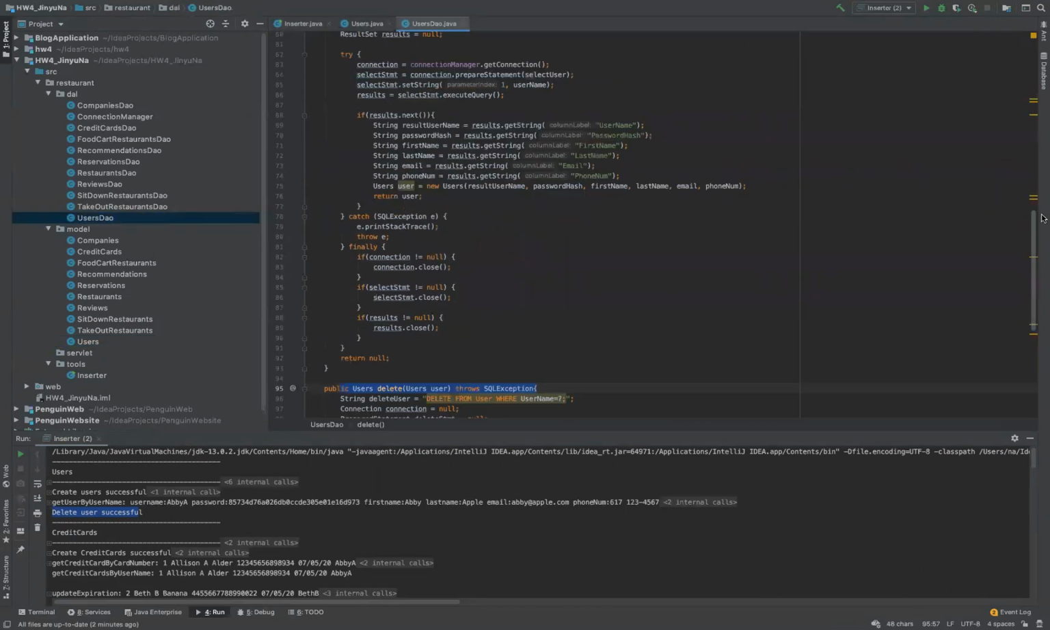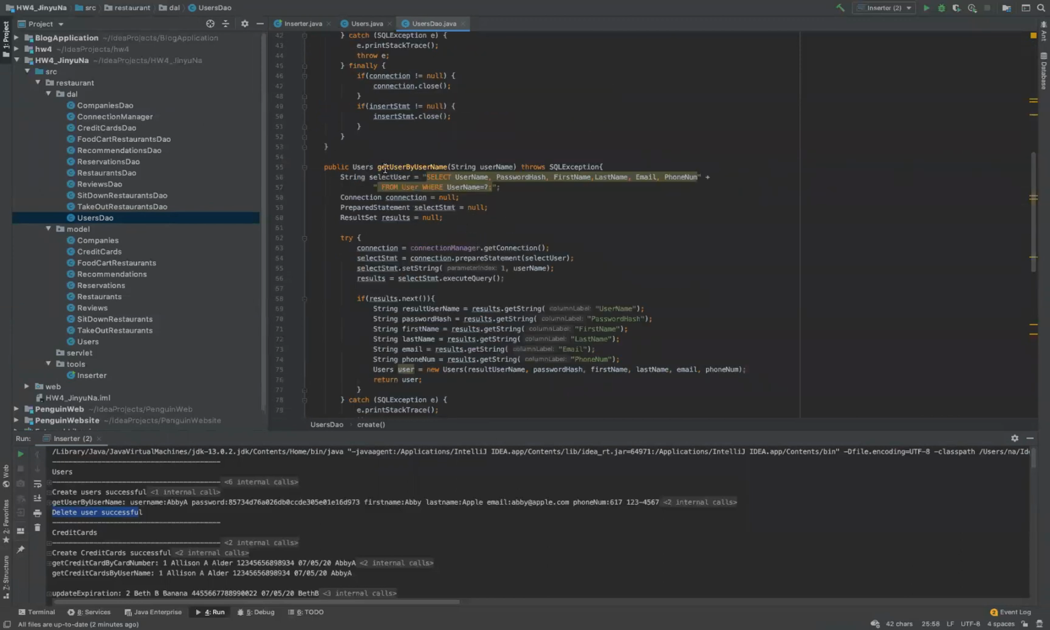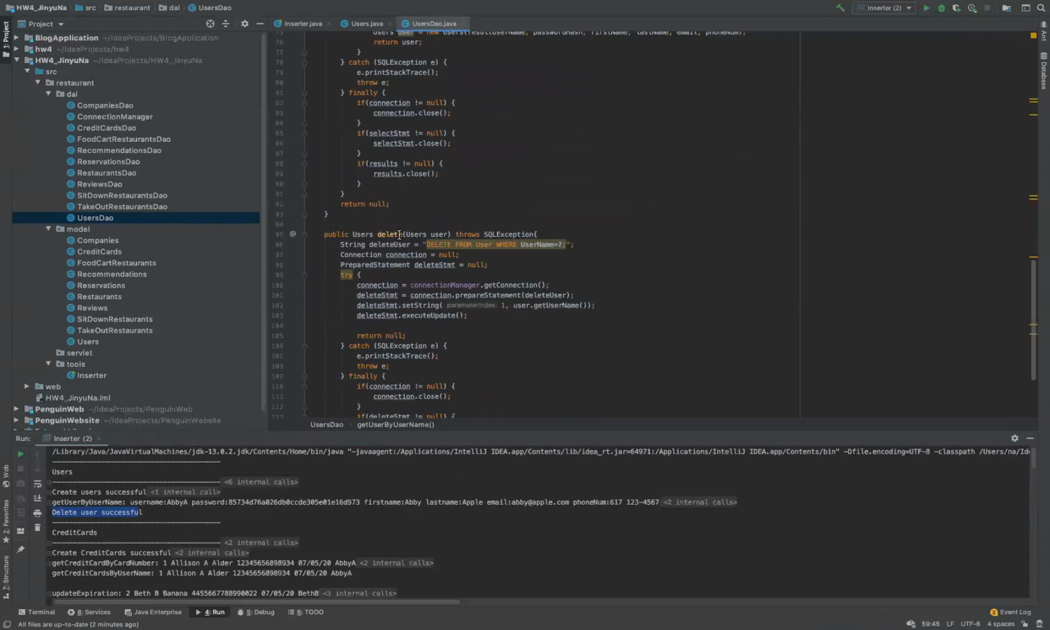And in the user's DAO, we can see 3 functions. The first one is the create user function. And the second one is get user by username. And the last one is the delete user function.